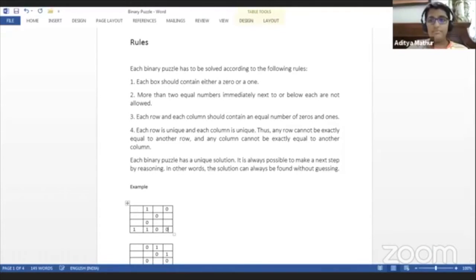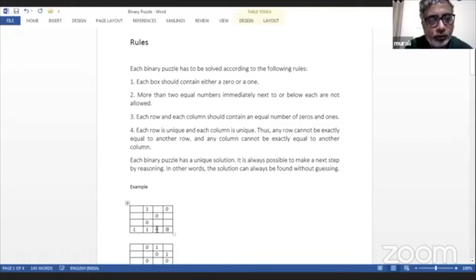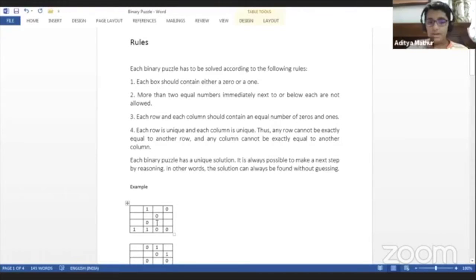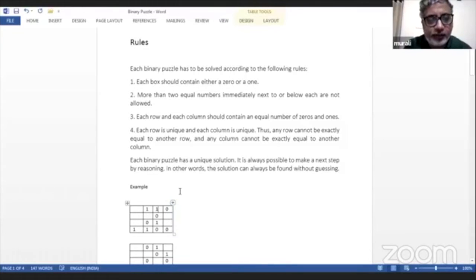Great. Now, what should come here? 1. Why? Because there are already 2 zeros in this column, so 1 should come here. What should come here? 1 only. Aditya, just hold on. I want others to also answer.